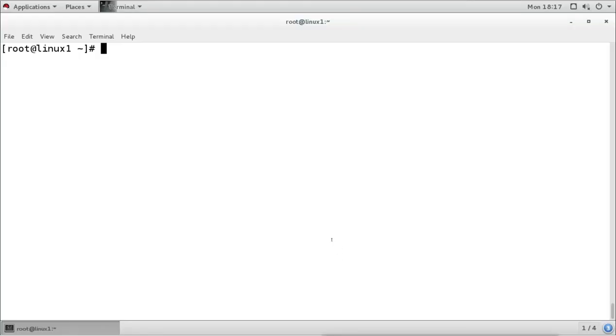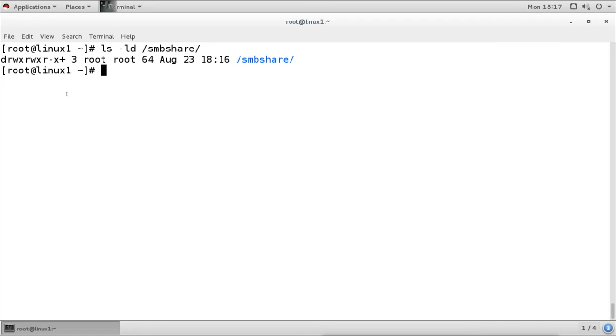Suppose we have given permission to everyone. Right now we have given permission to particular users, user 1 or user 2, but if we have given permission to everyone and want to manage it, we can do it from Samba also.